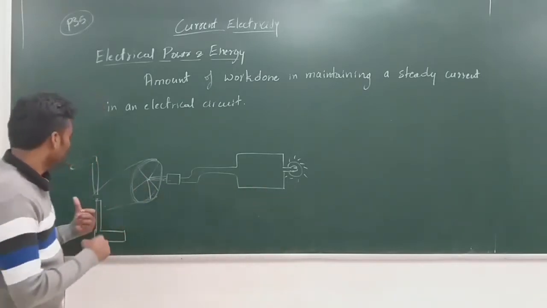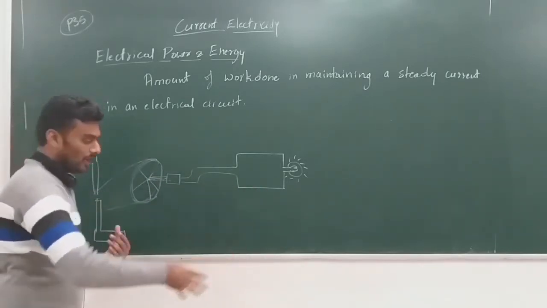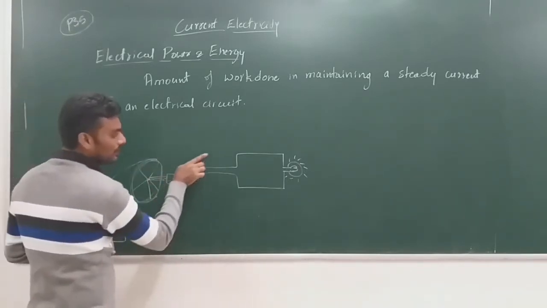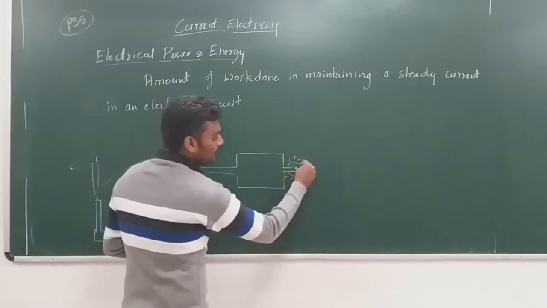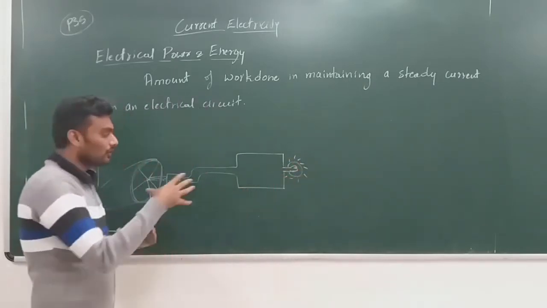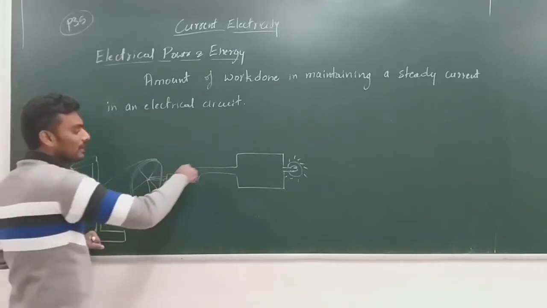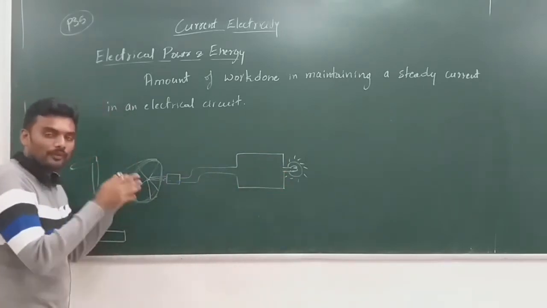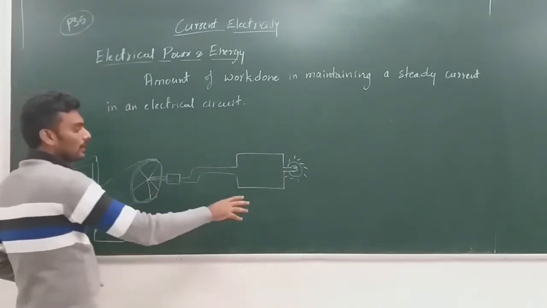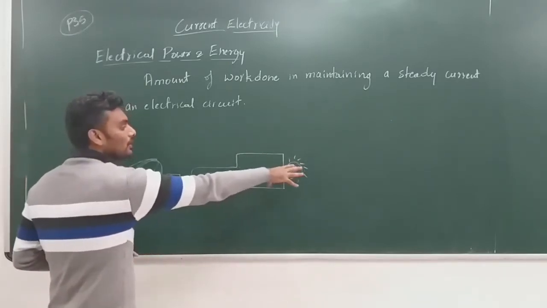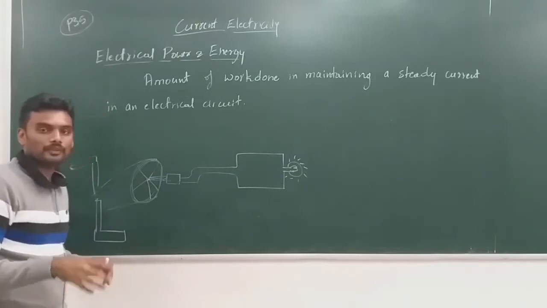So here what the complete phenomena happening here is mechanical energy converted into electrical energy and then converted into light energy. Okay, so as long as I pedal, a steady current is maintained in the circuit. When I stop pedaling, the current in the circuit stops, current becomes zero, and hence the glow stops.